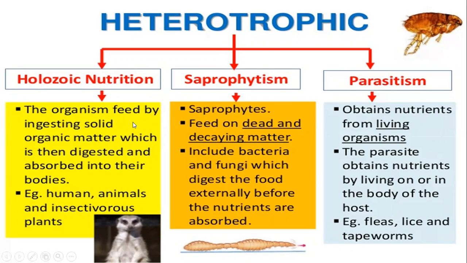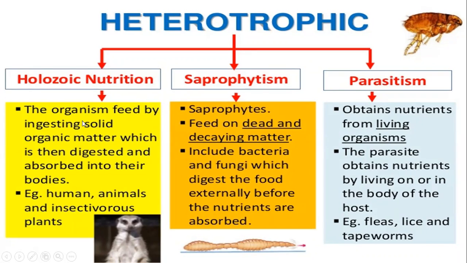Usually the organisms which feed by ingesting solid organic matter, which is then digested and absorbed into their bodies. Like we all are holozoic.